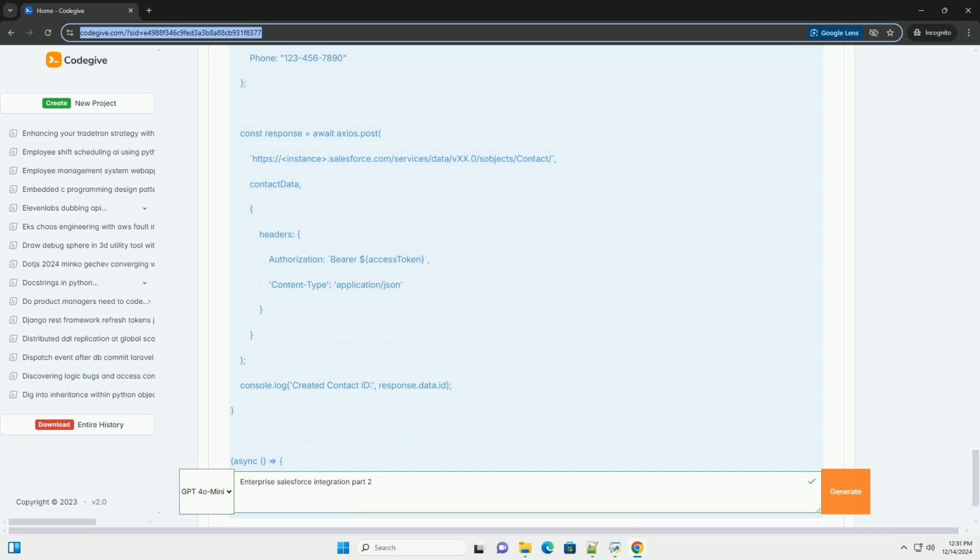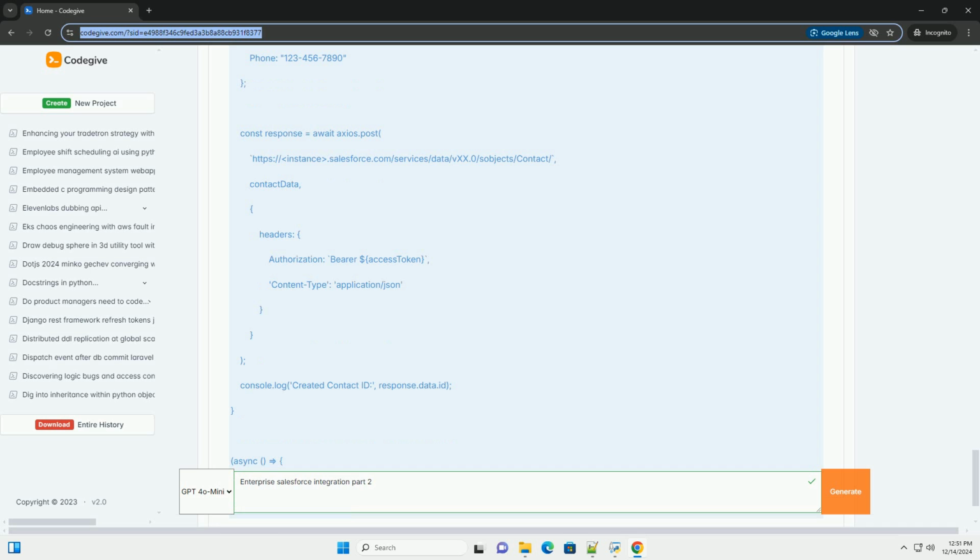Replace instance with your Salesforce instance, for example NA1, EU2, and vxx.0 with the current API version. 2. In the headers section, add Authorization: Bearer your_access_token, and Content-Type: application/json.